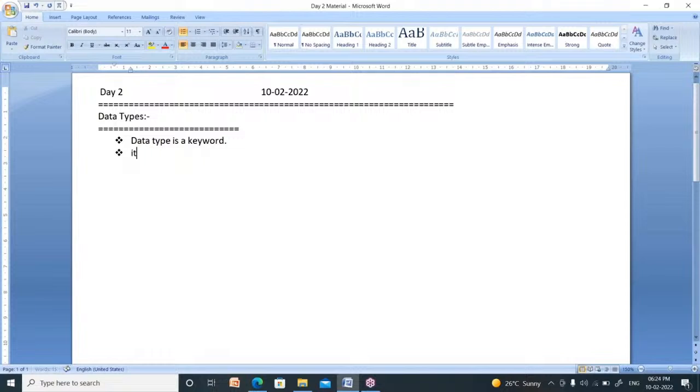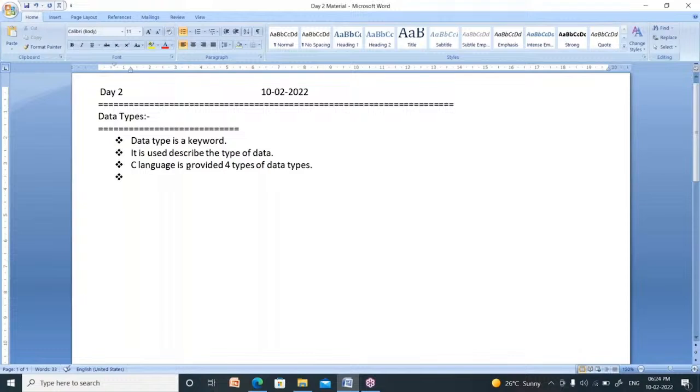It is used to describe, means give description, describe the type of data. What is the use of data type? It is used to describe the type of data. Right. Now, how many data types are supported by C language? Means four. So, C language provides four types of data types.